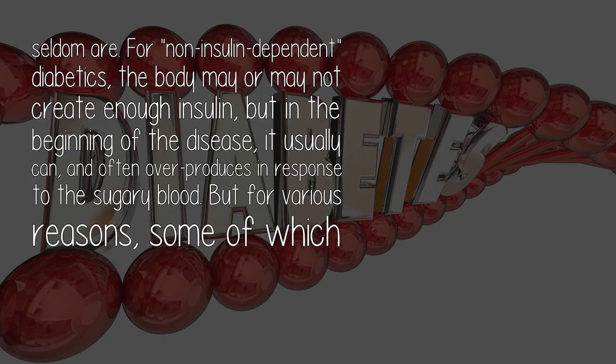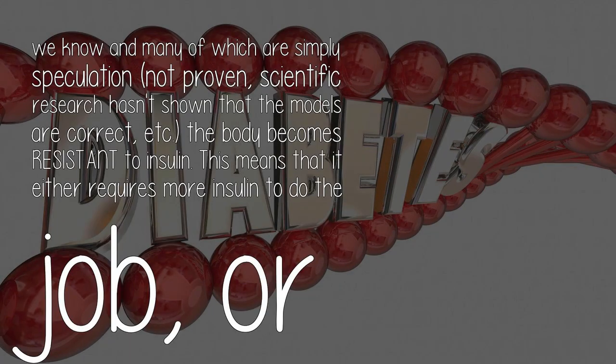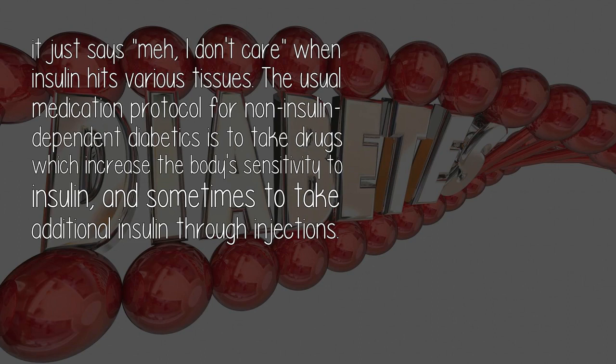For non-insulin-dependent diabetics, the body may or may not create enough insulin, but in the beginning of the disease, it usually can, and often overproduces in response to the sugary blood. But for various reasons, some of which we know and many of which are simply speculation, not proven, scientific research hasn't shown that the models are correct, the body becomes resistant to insulin. This means that it either requires more insulin to do the job, or it just says, meh, I don't care, when insulin hits various tissues. The usual medication protocol for non-insulin-dependent diabetics is to take drugs which increase the body's sensitivity to insulin, and sometimes to take additional insulin through injections.